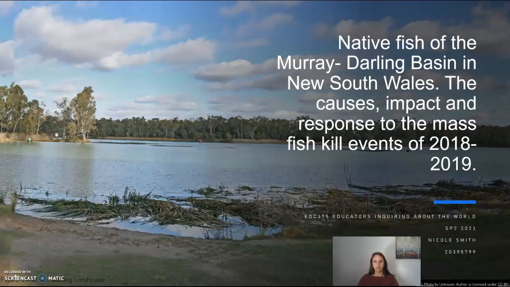The focus of this presentation will be on the status of the native fish species of the Murray-Darling Basin, the identified causes for the events and the implications the events have had on the environmental, social and economic sectors of the region. I will also delve into what we as a society can do to help prevent or minimise such events from reoccurring and how we can support the rehabilitation of native fish species of the basin.